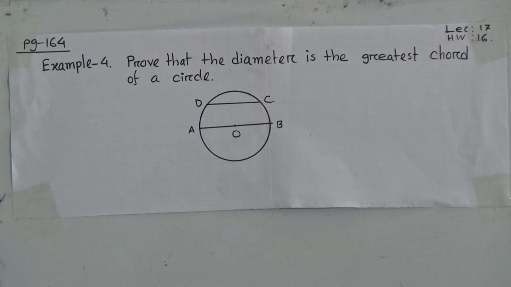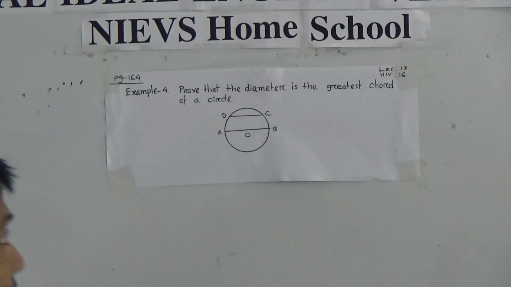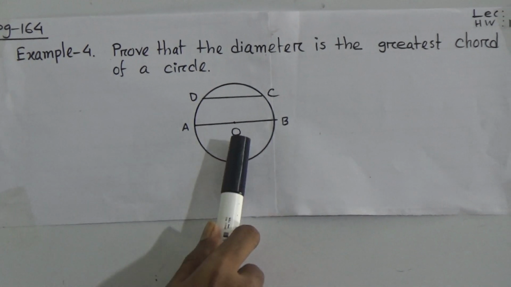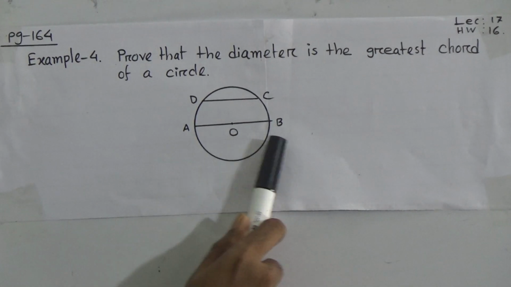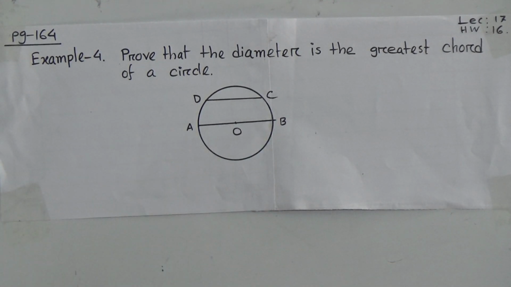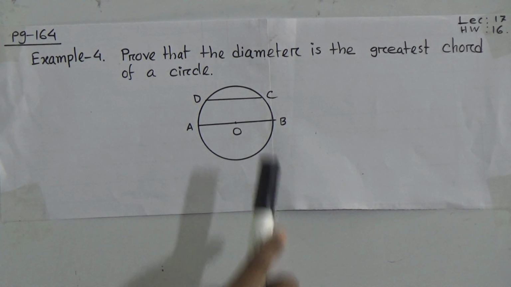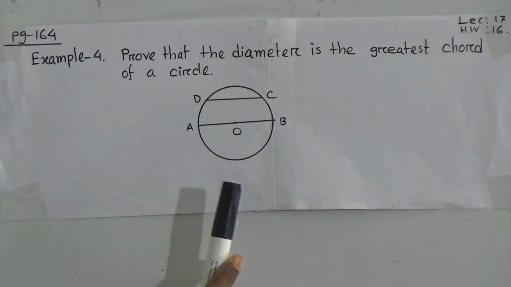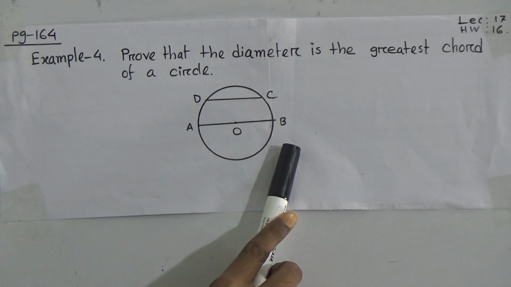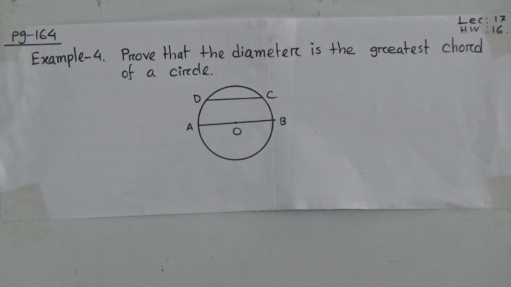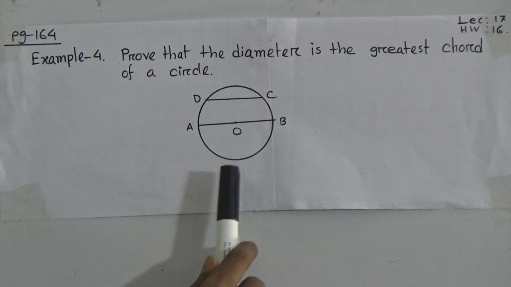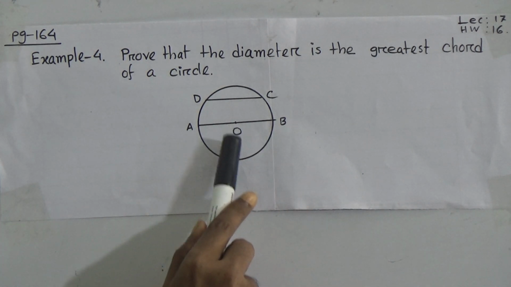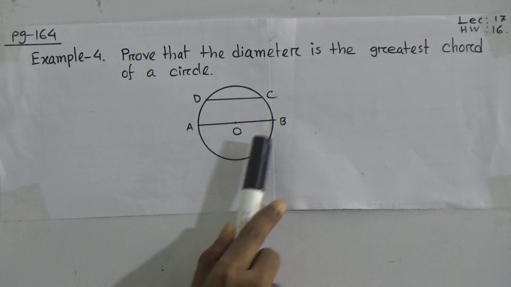AB is also a chord, but as it passes through the center, it is a diameter. If we consider CD as a chord and similarly AB as a chord, then both are correct. But remember, as AB passes through the center, it is the greatest chord.